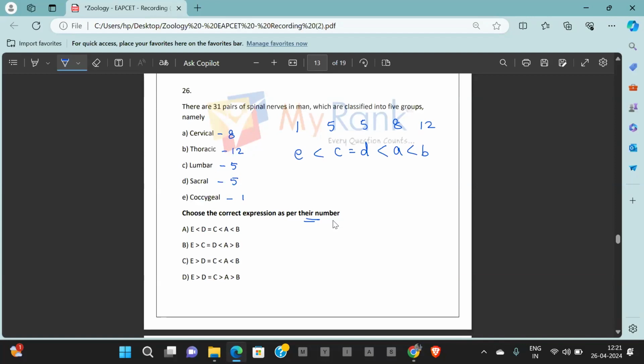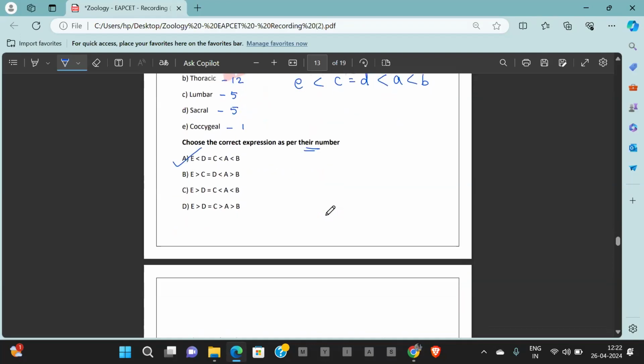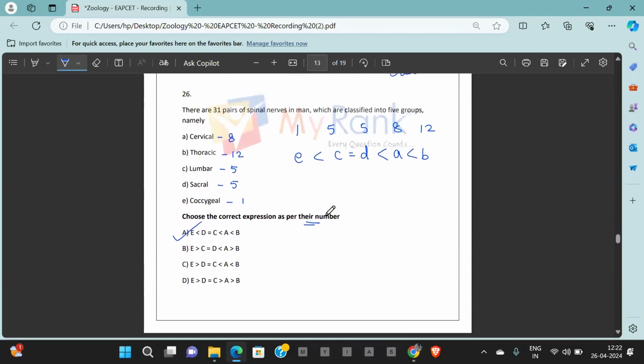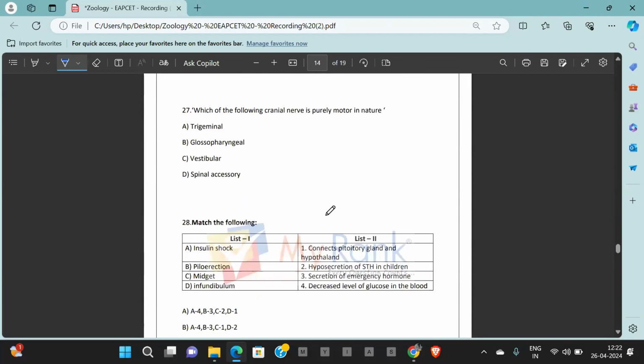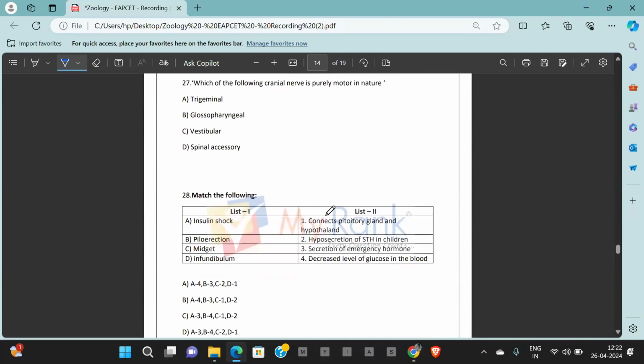Yes. Is it option 1? Everybody? Answer is option 1. It is the order of lower to higher. It's an ascending order. Question number 26, answer is option A.